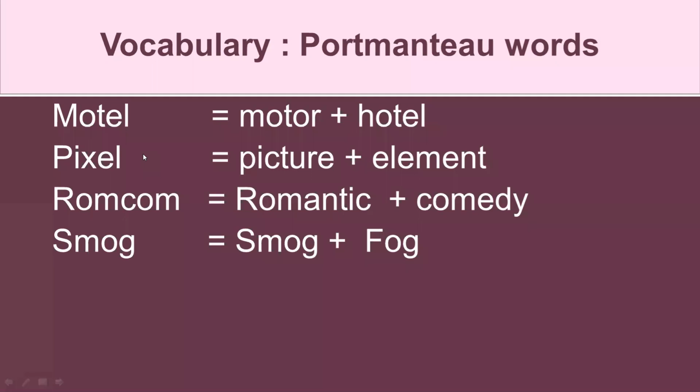Hotel you know, and motor. From the first word motor, they have taken MO. From the second word hotel, they have taken TEL. So it has become motel. It's a combination of motor plus hotel, equal to motel. So motel is a portmanteau word.